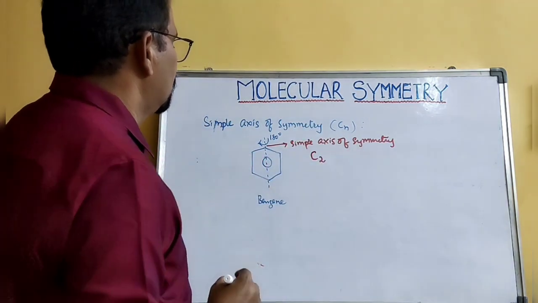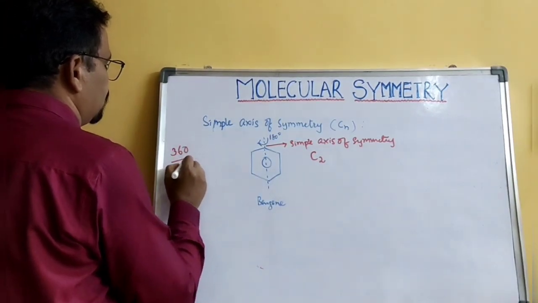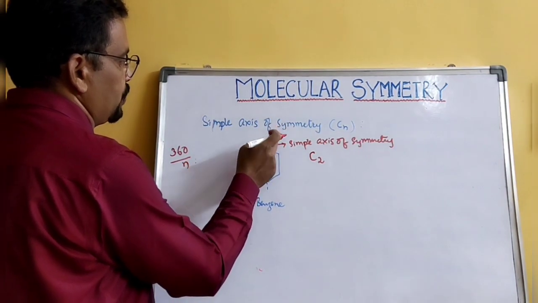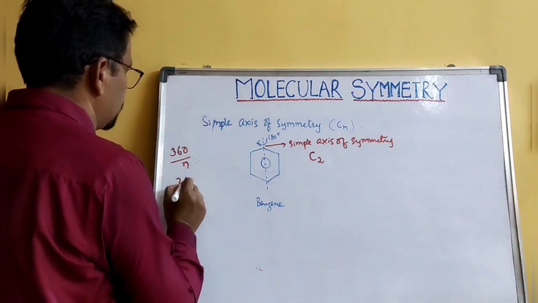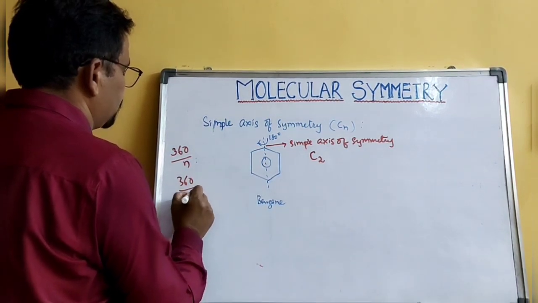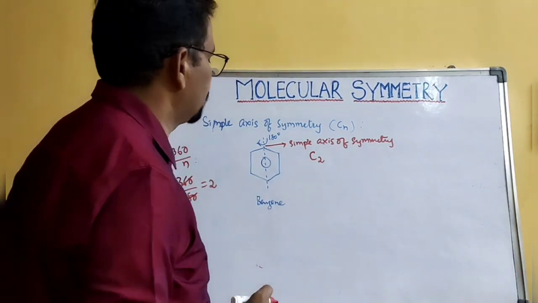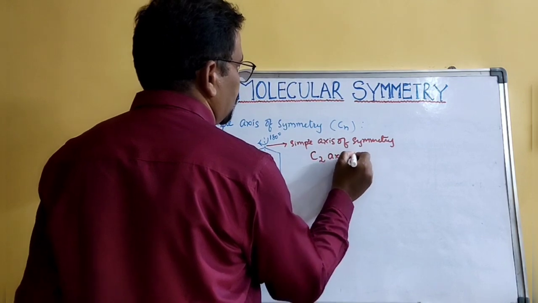C2 comes from the formula 360 by n. Here the rotation you applied is 180 degrees, so 360 divided by 180 gives you 2. Therefore, this axis is called C2 axis of symmetry.